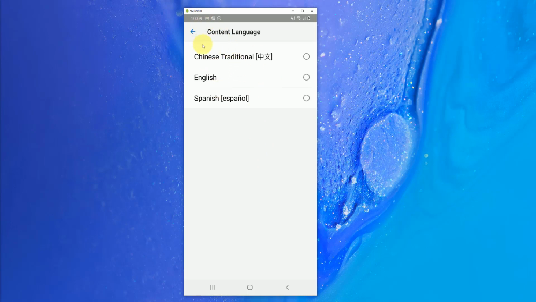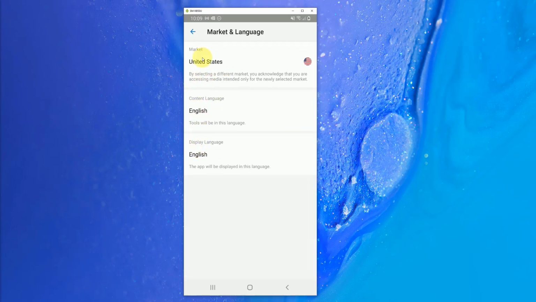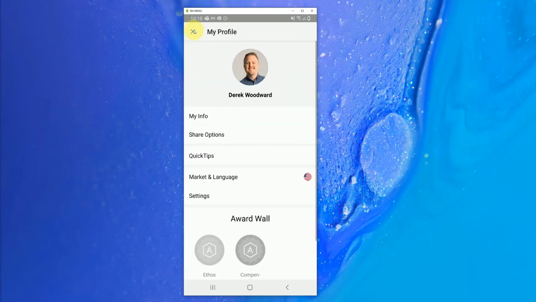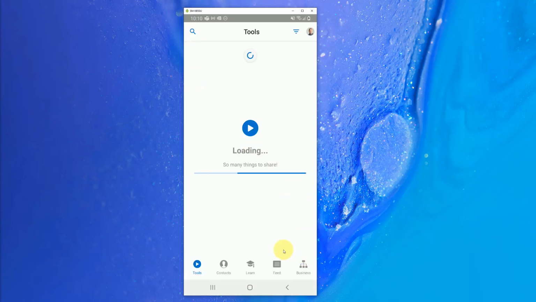This is the language the content is going to be in, so we want to do English. And while we're on this topic, we have a display language here as well. Where we have the words market and language or a description here, all of this is display language. As you're going through this and want things to be in a different content language, you can change and adjust that right there. So let's go back and take a look at our information here.